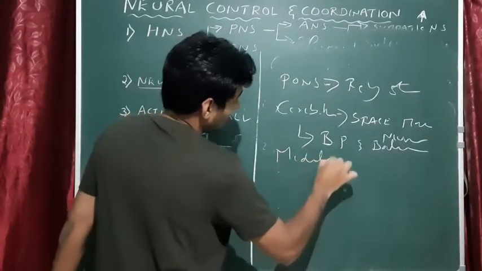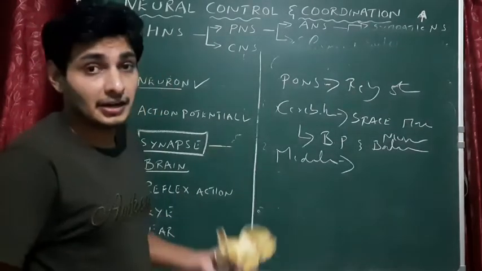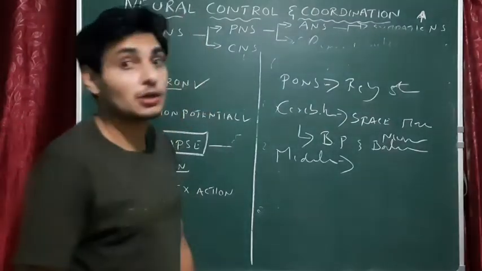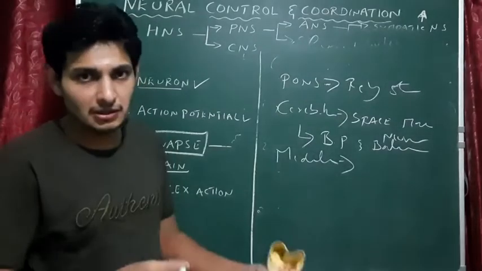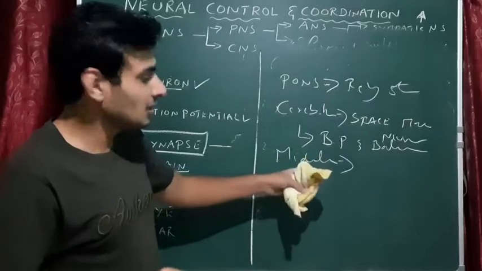Next one is medulla. Medulla oblongata, we all know that it is also called the respiratory center. It also regulates your cardiovascular activities. And it also controls the gastric gland secretions. Like in the stomach, there are certain glands which secrete a hormone, for example, gastrin. Everything is regulated by the medulla.